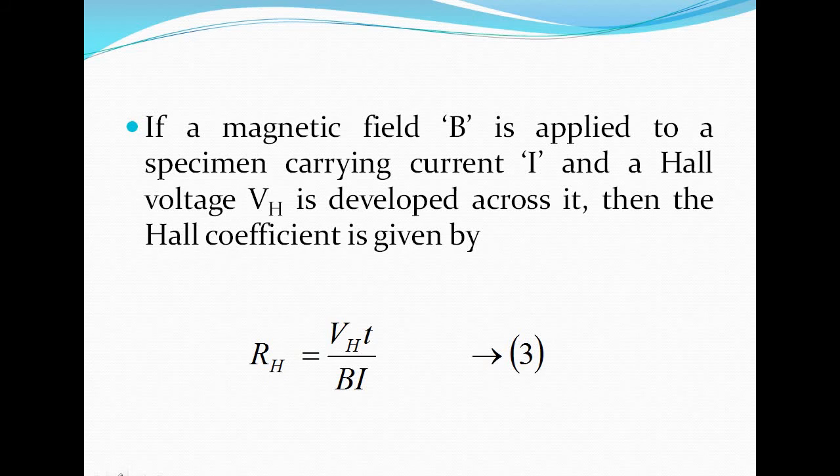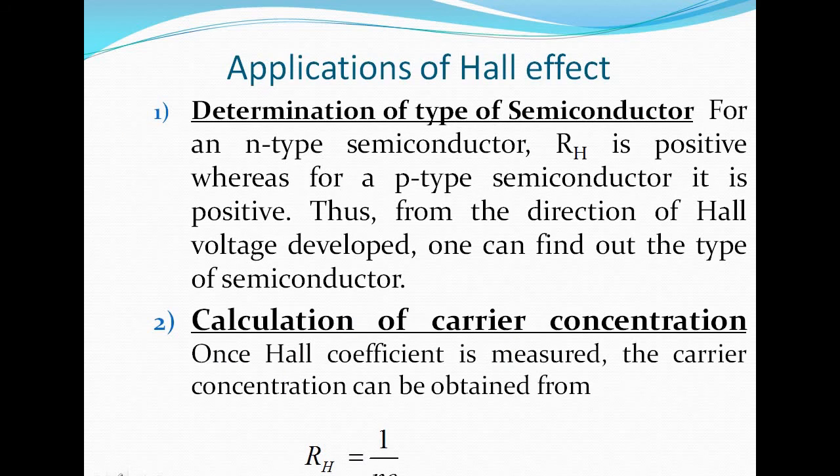We know the Hall voltage, the thickness of the specimen, the magnetic field, and the current value. Then we find the RH value. With the help of this RH, we calculate the carrier concentration. If it is negative, we consider it an n-type semiconductor and calculate the electron concentration, or if it is positive, we calculate the hole concentration.